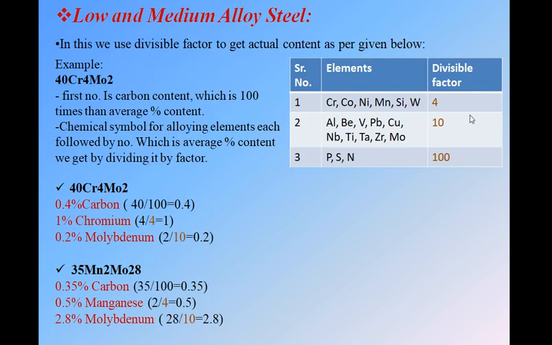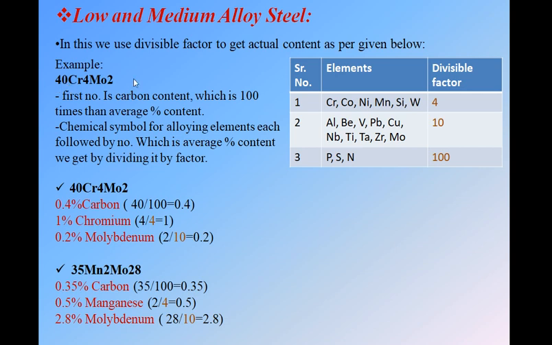Okay, next, this is low and medium alloy steel. See, we will go through the example directly, this will be easy to understand. We have an example like 40Cr4Mo2. In the last two types we saw a symbol like C. Here there is no C, here we just have different alloying elements. But remember again that from this side the first number is always the carbon content, because steel is not possible without carbon.